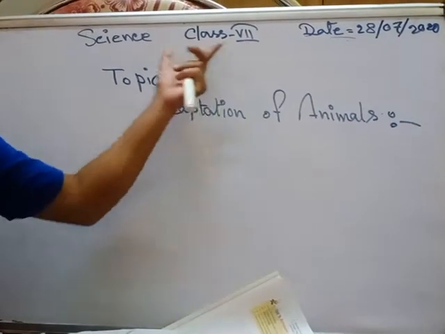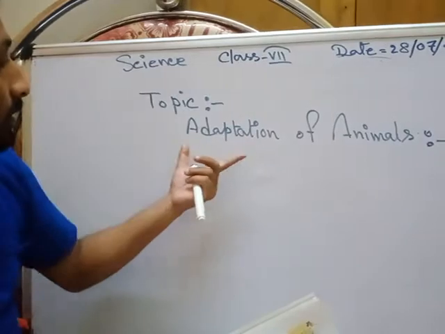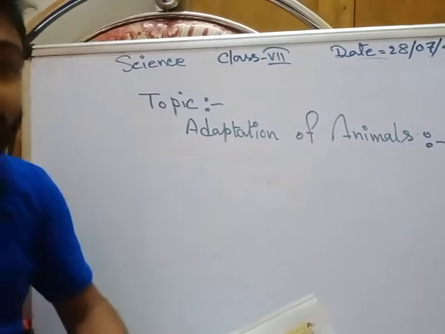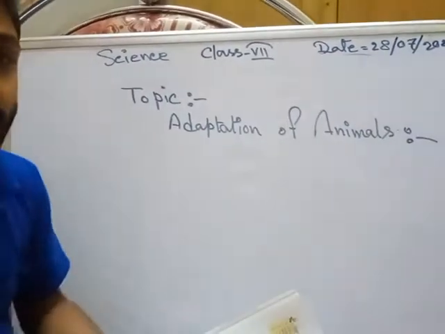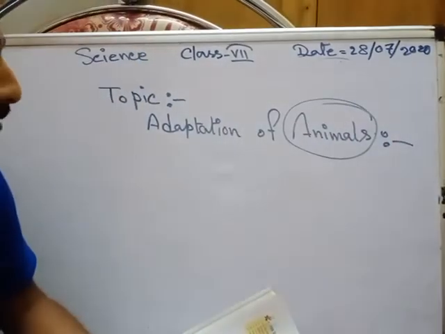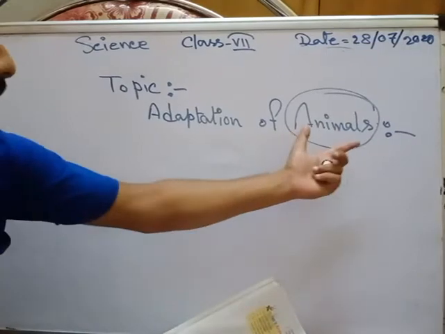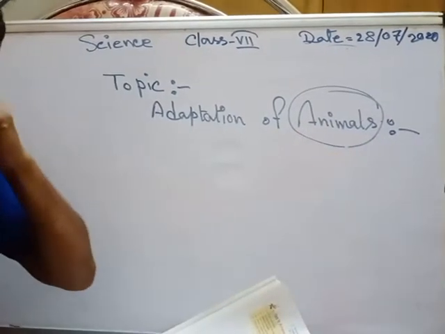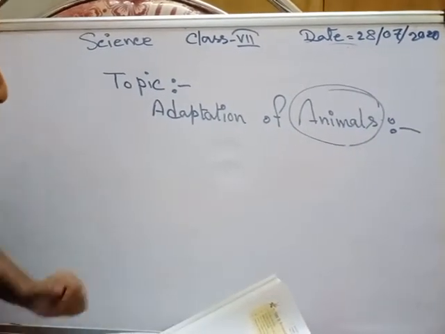Today I will discuss class 7 science. Today's topic is adaptation of animals: how animals adapt in a changeable environment.